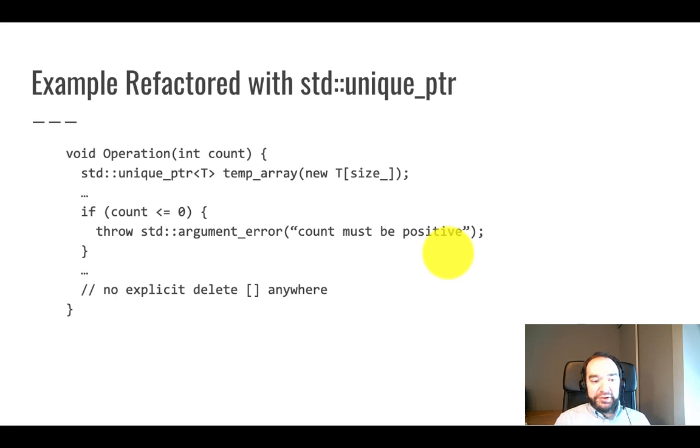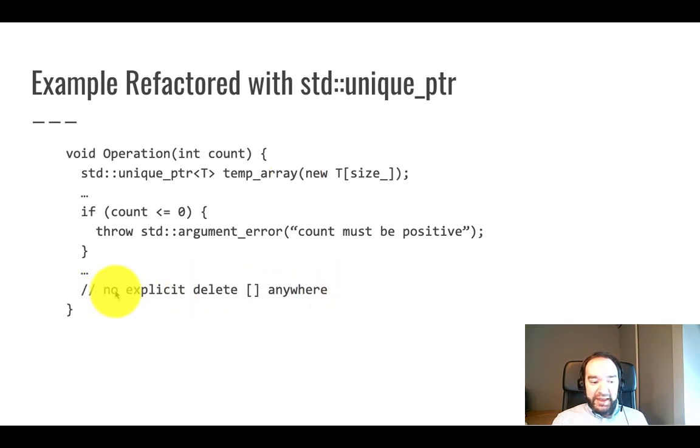So here's my example from earlier that's been refactored to use standard unique pointer. The main difference is that when I allocate temp array, I'm not using a raw pointer with the star symbol. Instead, I'm using a std unique pointer to T. That is a template class that is a unique pointer to an object of type T. Here I'm allocating with new. There's actually a way to get around that I'll show you in a moment. But temp array is now a unique pointer, a smart pointer. It's not a raw pointer. So I don't need to worry about deleting it. There's this comment here, there's no explicit delete anywhere.